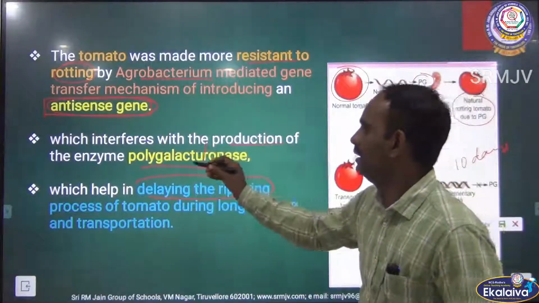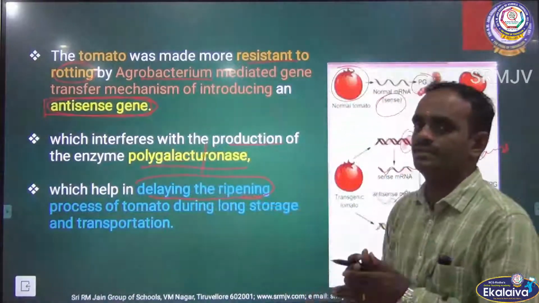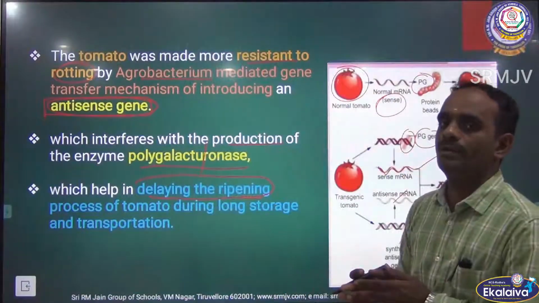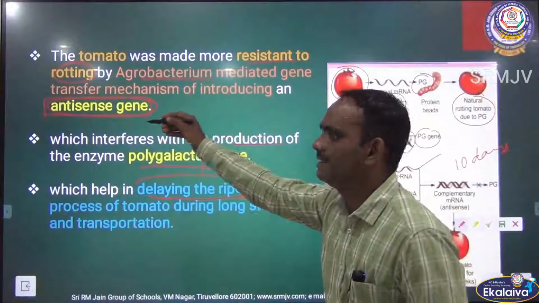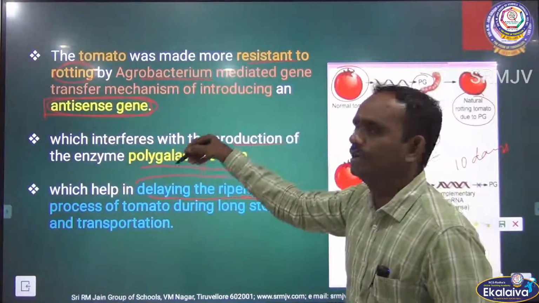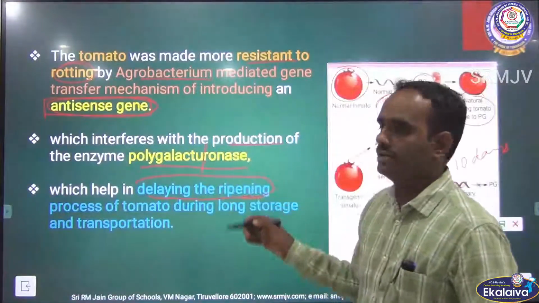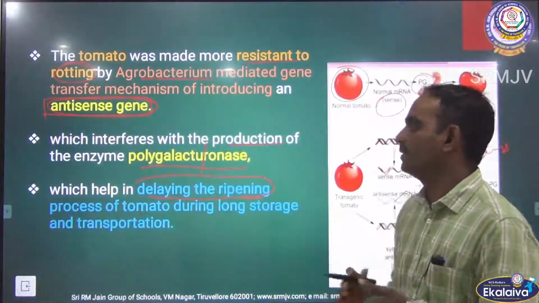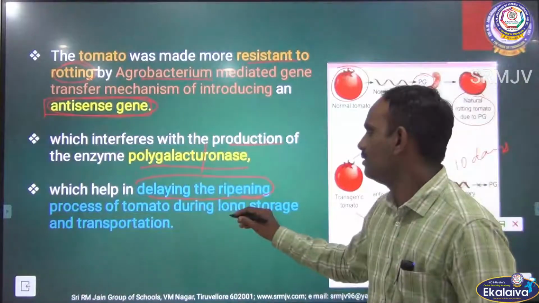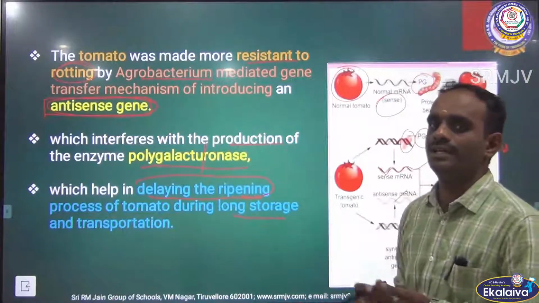This particular enzyme is necessary for ripening of tomato. So this antisense gene interferes with the function of the enzyme polygalacturonidase, which helps in delaying the ripening process of tomato during long storage and transportation.